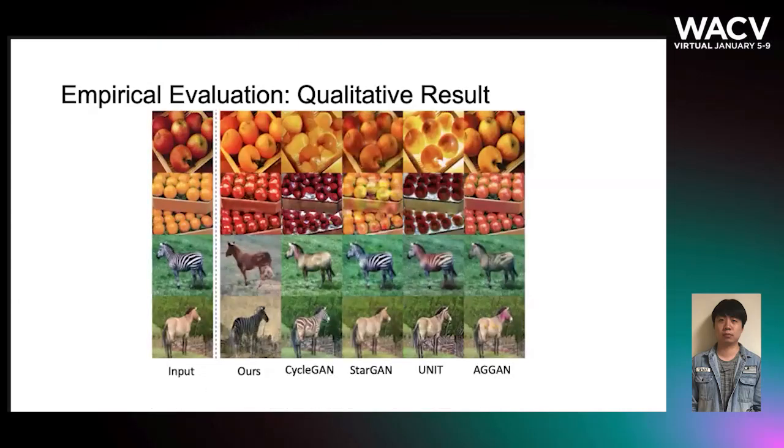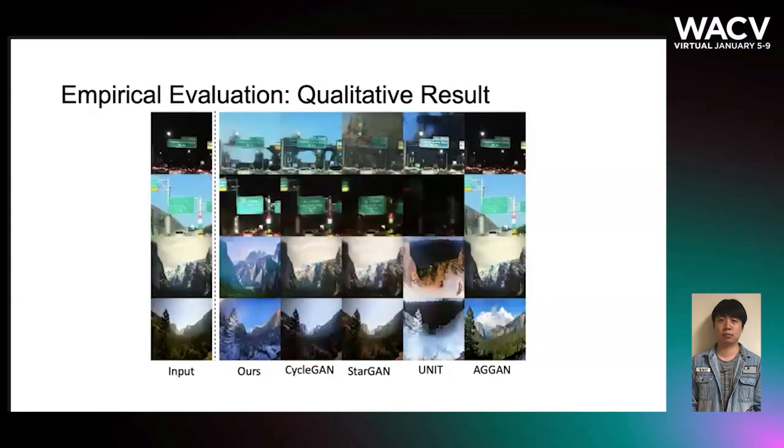Some qualitative results are presented in this slide for object translation. Please note that although our framework changed the background, we perform better on the object itself. And for scene translation tasks, we generally outperform the baselines.